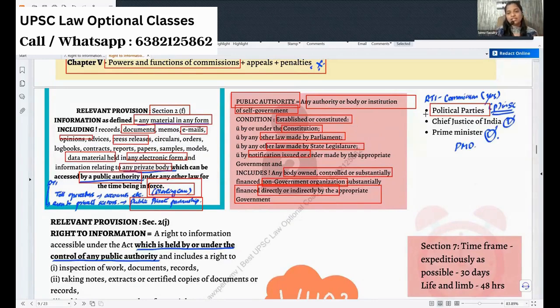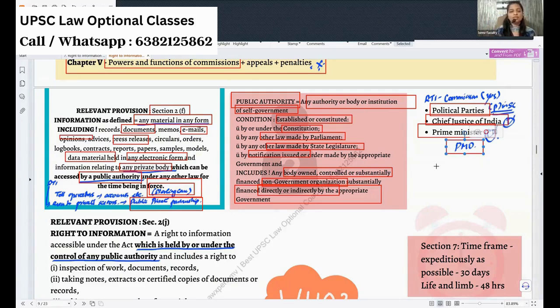Now coming to the point whether the Chief Justice of India comes under the purview of RTI, yes, he does come, and you can put an RTI to him. And whether the Prime Minister's Office, PMO, comes in, of course, it is again a public authority. This was not achieved easily. We had a lot of tussles, and it is given at the end of the slide. You can read it when you have time.